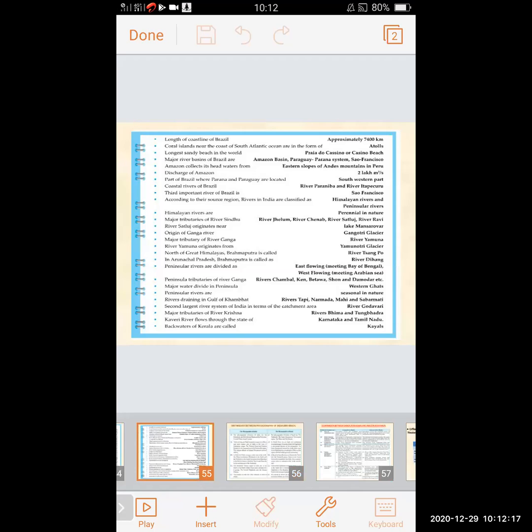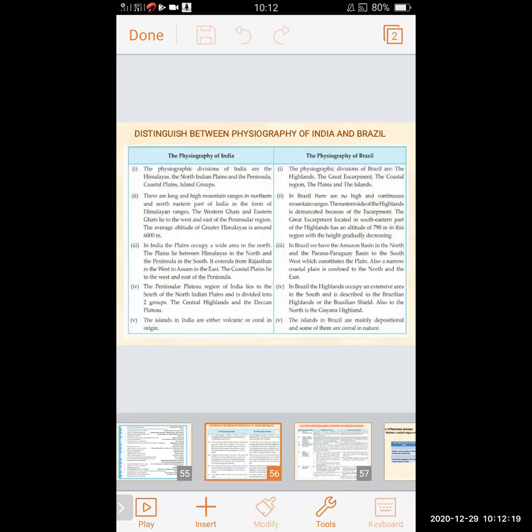Now we will see the distinguish between physiography of India and Brazil. What is the difference between the both? The physiographic divisions of India are the Himalayas, the North Indian plain, the peninsula, coastal plains, and island groups. And the physiographic divisions of Brazil are the highland, the great escarpment, the coastal region, the plains, and the island. So this is the difference between the physiography of India and Brazil.